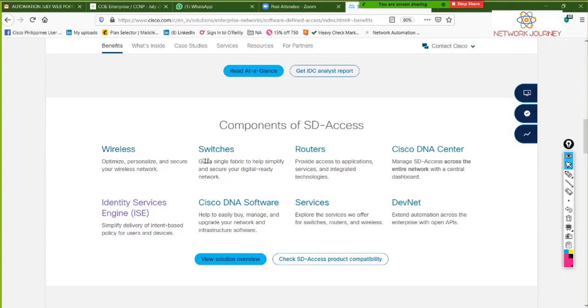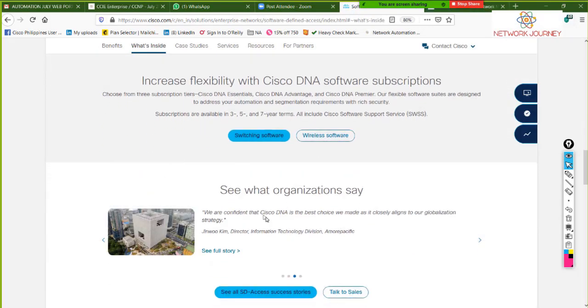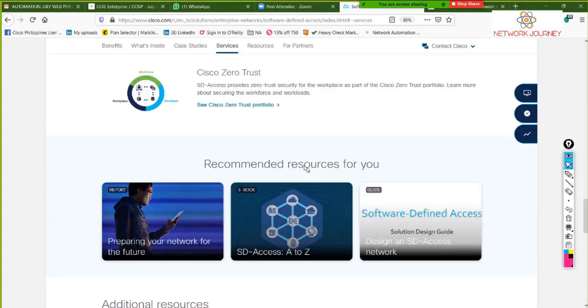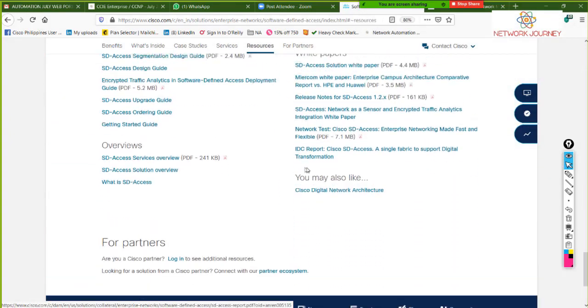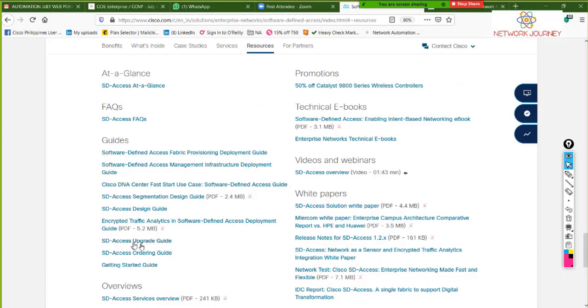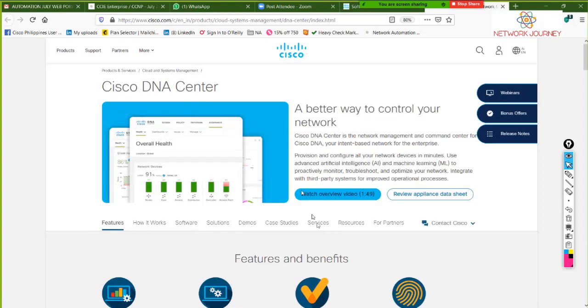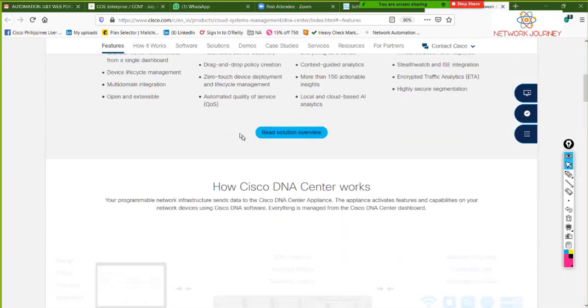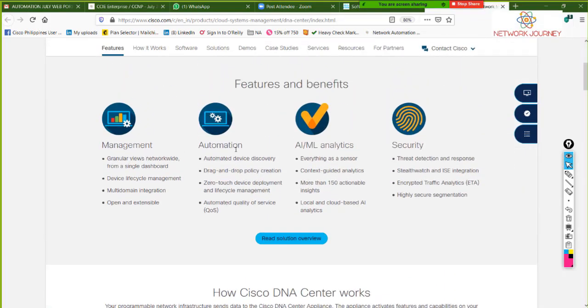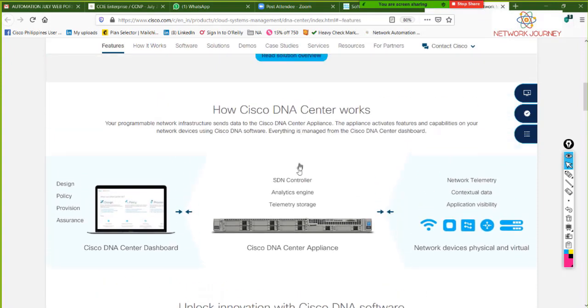As you know, wireless, switches, routers, DNA Center, right? You can just open this. You have ISE server. These are all the supporting documents. There is an upgrade guide, ordering guide. If you want to order, you need to contact the sales team of Cisco. So this is DNA Center, DNAC: management, automation, artificial intelligence, machine learning, security. So this is the DNA Center.